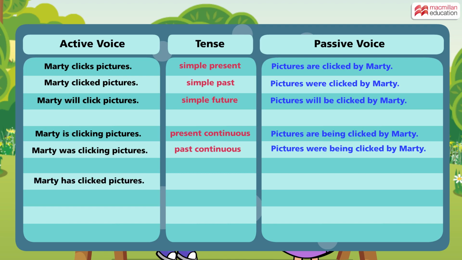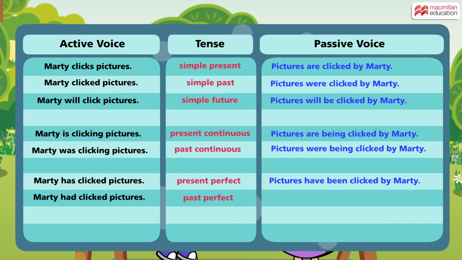Marty has clicked pictures. Here the action is in the present perfect tense. In the passive voice, we will say pictures have been clicked by Marty. Marty had clicked pictures. Here the verb is in the past perfect tense. In the passive voice, it becomes pictures had been clicked by Marty.